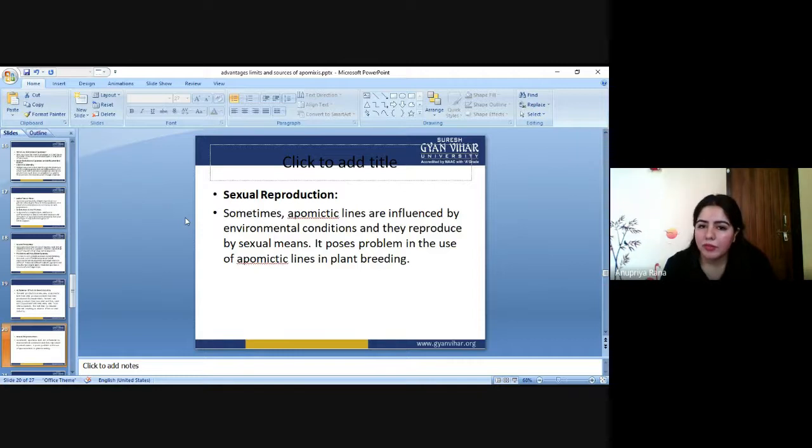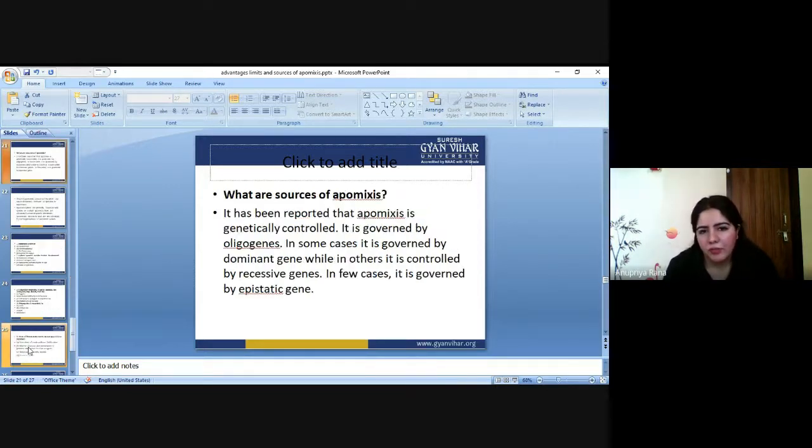It was basically a product of sexual reproduction, which took place due to environmental conditions. At that time, it is very hard to identify whether the product developed from the apomictic lines or is a product of sexual reproduction. So these are the basic limitations of apomixis that can be seen when we practice apomixis.